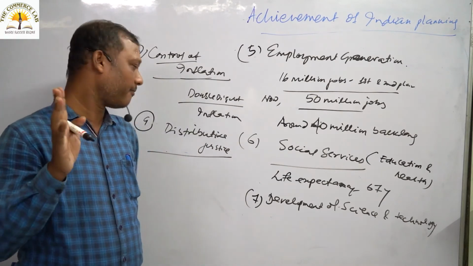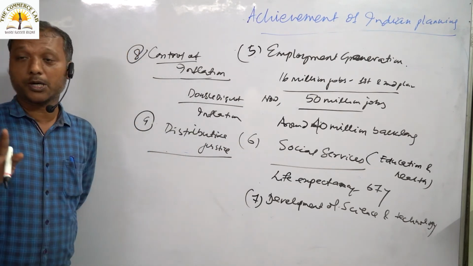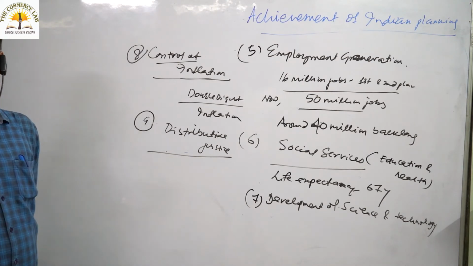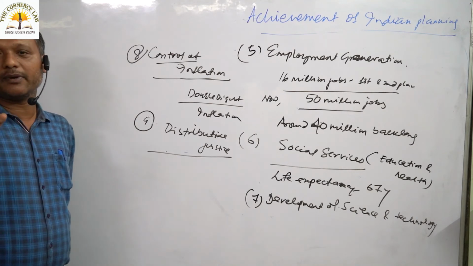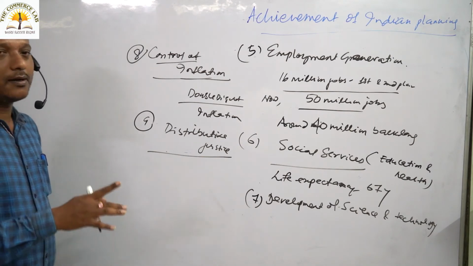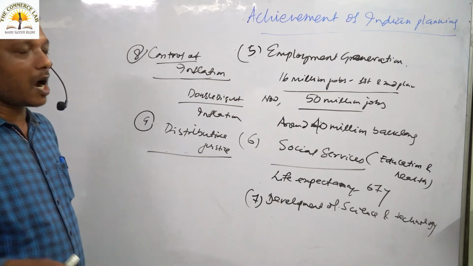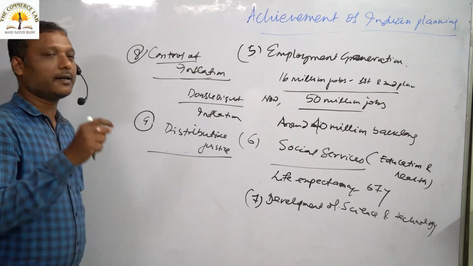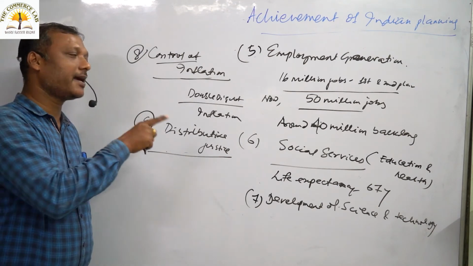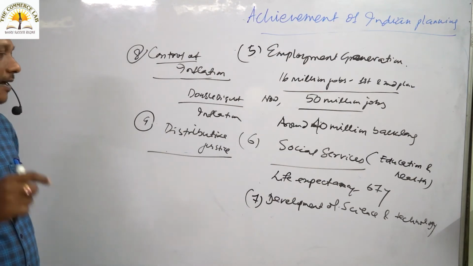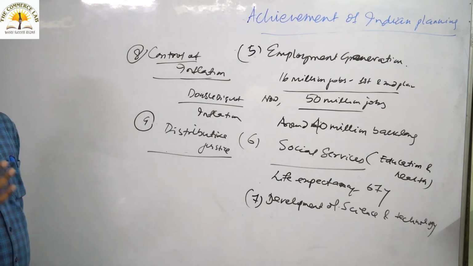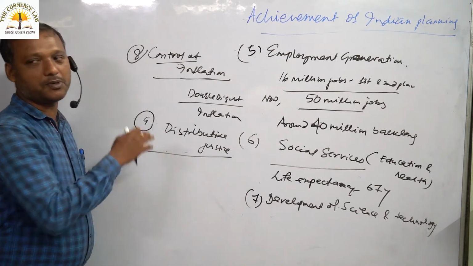Mahatma Gandhi at the time of independence rightly said, our society, our country should be based on social justice. All should be equal here because we have a diverse population. There should not be any type of discrimination. So, realizing the statement of Mahatma Gandhi, our planning system put forward the reduction of economic inequalities and social inequalities, for example. This is the biggest challenge of independent India. But I am very unfortunate to tell you that we have also not achieved much in distributive justice.